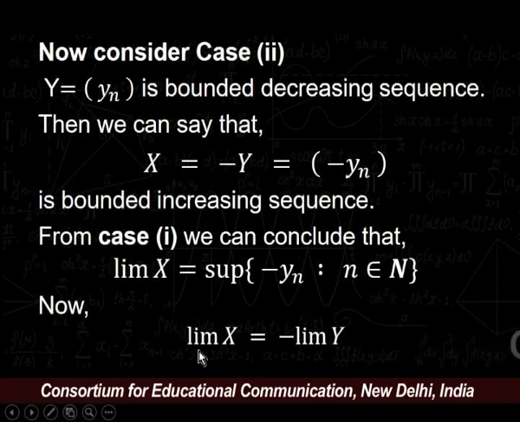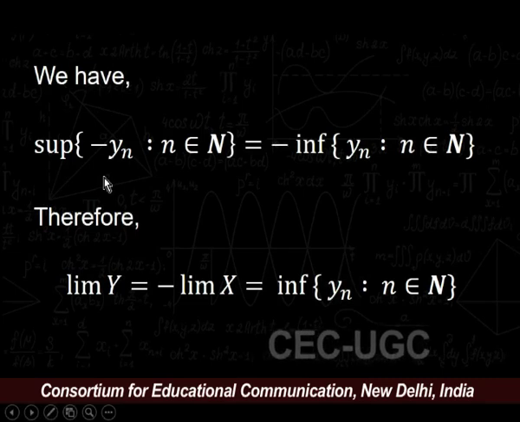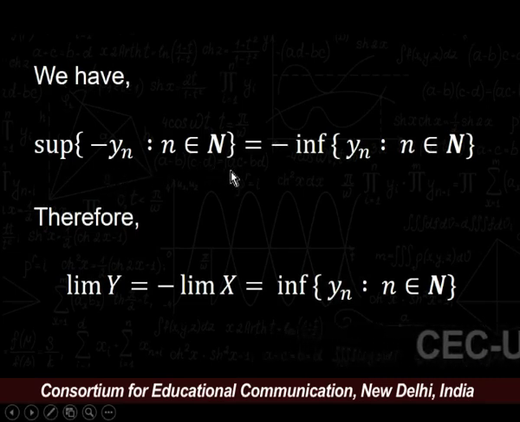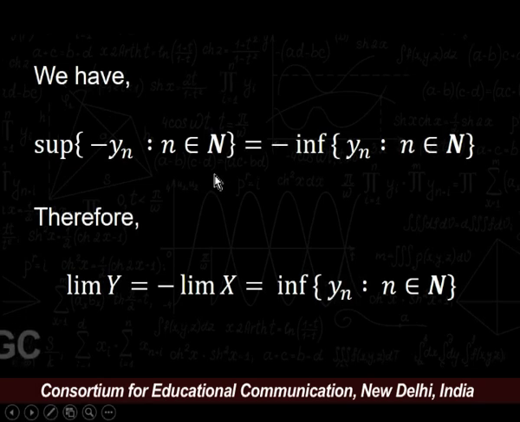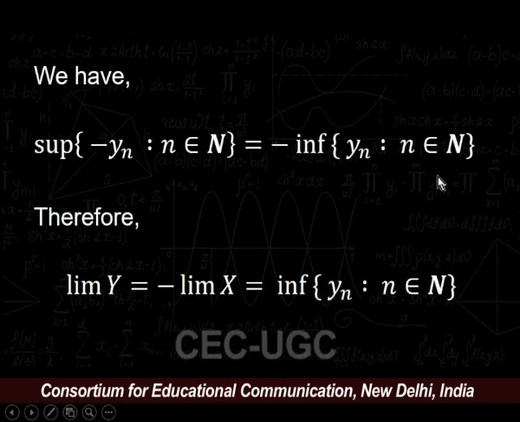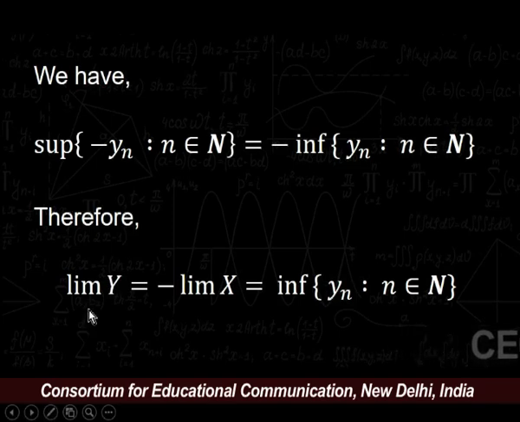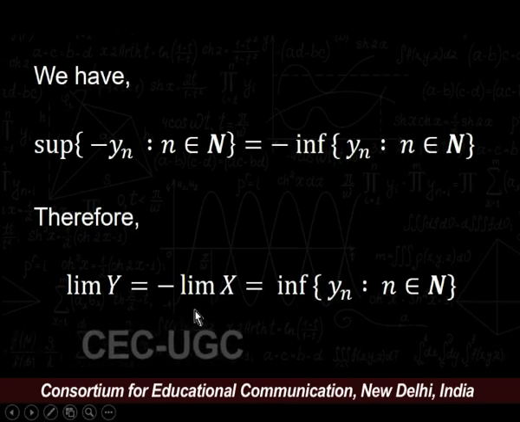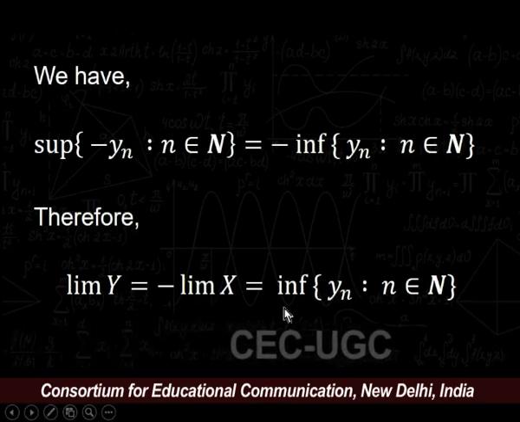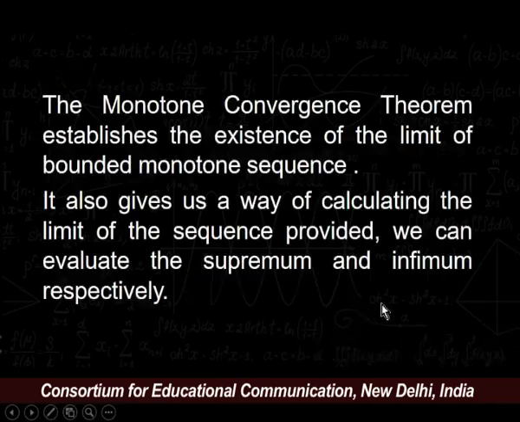Now, we get limit X is equal to minus limit Y. We have the supremum of minus yn for all n, and this term is equal to minus the infimum of yn for all n. Therefore, we get the limit of Y is equal to minus the limit of X, and this term is equal to the infimum of yn for all n belonging to natural numbers.